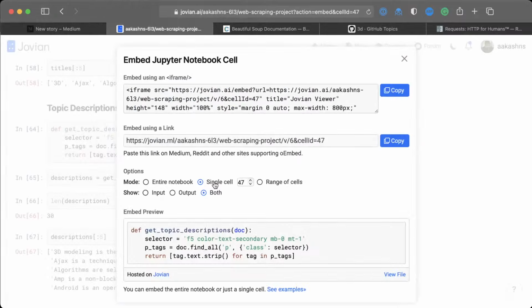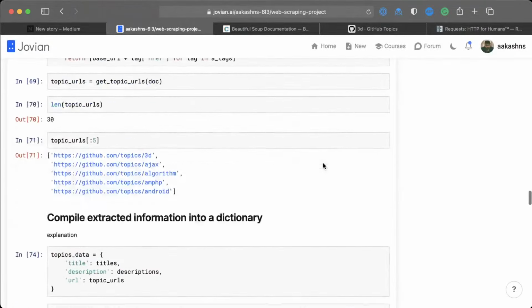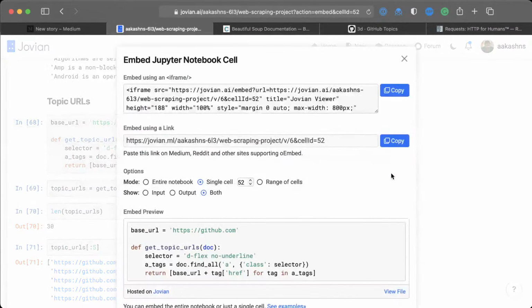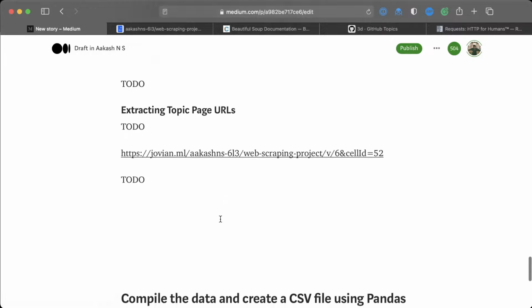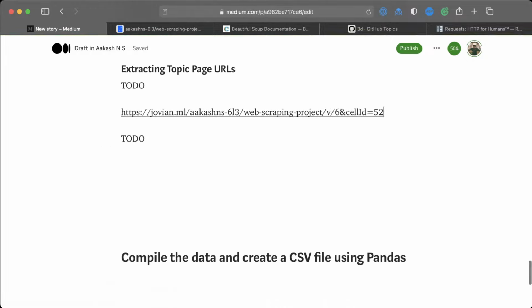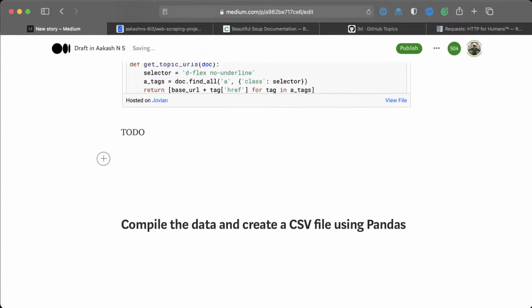And let's get the topic page URLs as well. So here we have, where are the topic page URLs? Oh yeah, this is the topic page URL. Yeah, there we go. That's the topic page URL. And now by the end, we have lists of topic names, topic descriptions, and topic page URLs. So we're just summarizing what we did in the section.